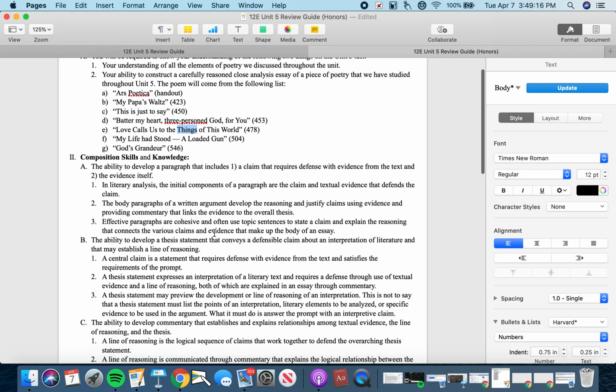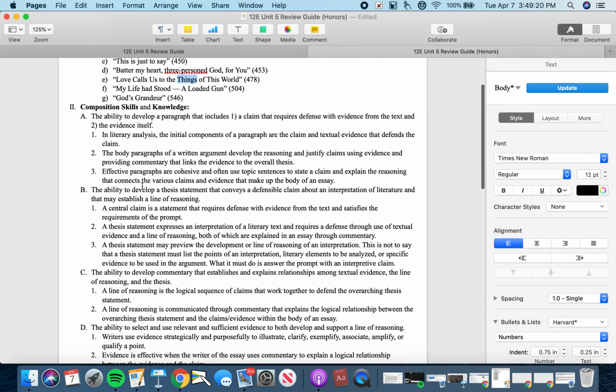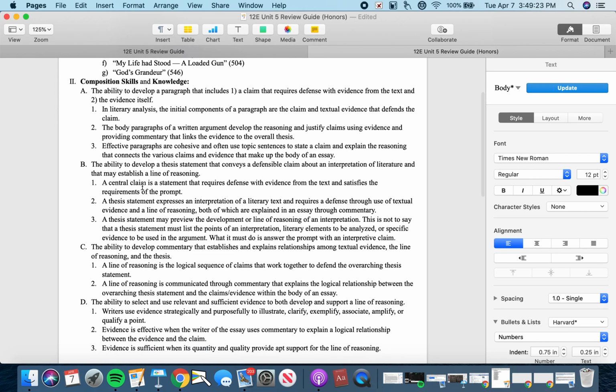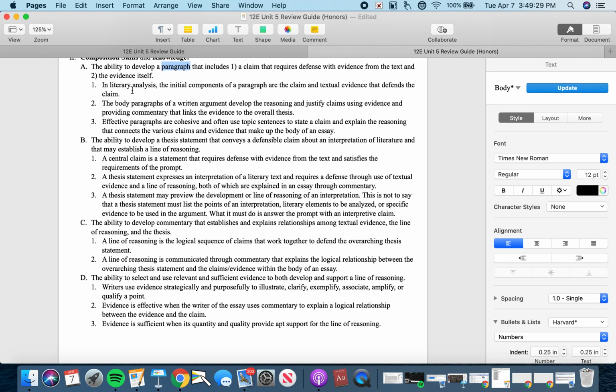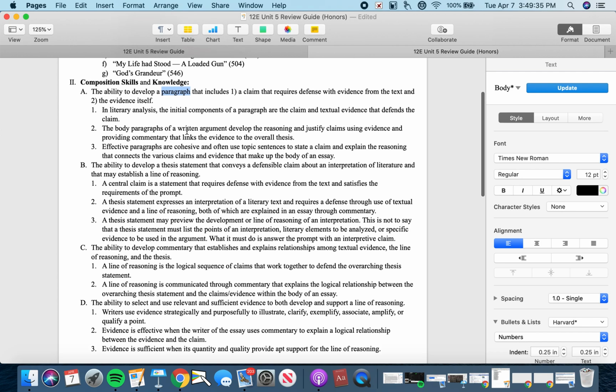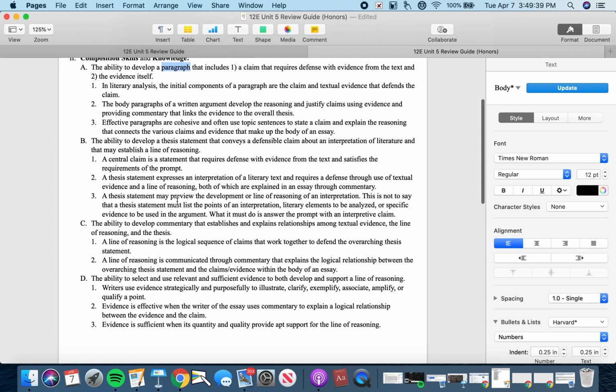Basically, all of these composition skills are going to be at work in your essay: your ability to develop paragraphs that include claims and evidence. So go over these concepts. Make sure that you understand what each element of these things means. At this point in your education, they should probably be pretty self-evident to you.